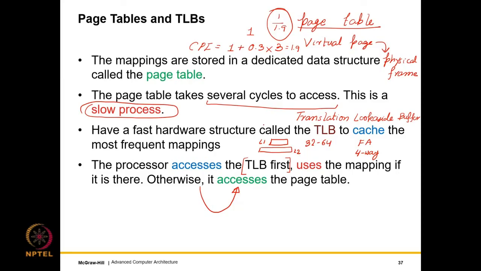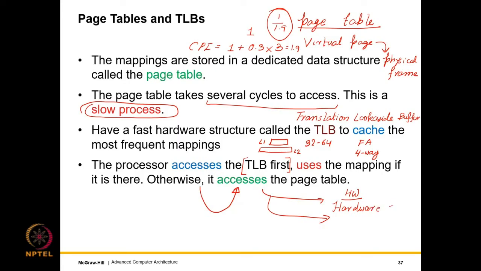So the question is, how do you access the page table? This itself is a rather elaborate operation. Broadly speaking, there are 2 methods for accessing the page table to find a mapping and populating the TLB. That is what we are looking at, because even if the mapping is there in the page table, the processor cannot use it unless it comes to the TLB. Accessing the page table can either be done in software or in hardware. If it is done in hardware, which is typically the case in most Intel processors, this is known as a hardware page walk.